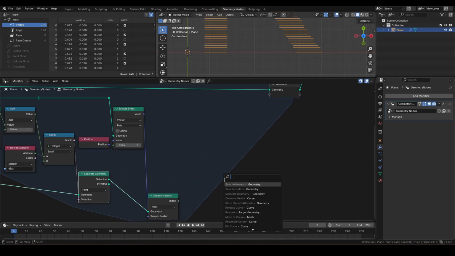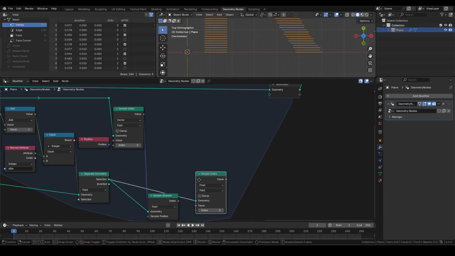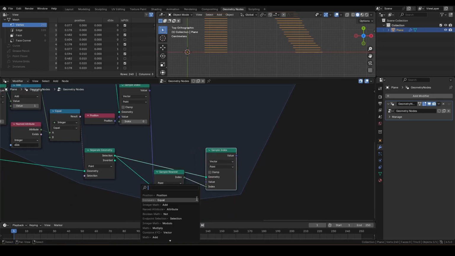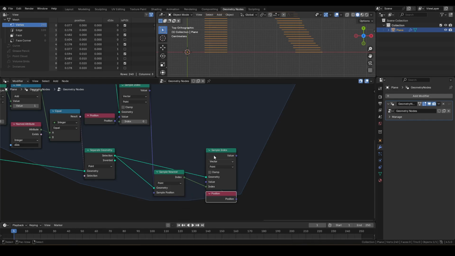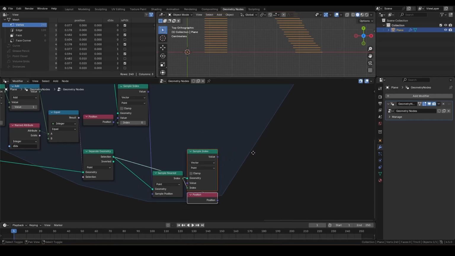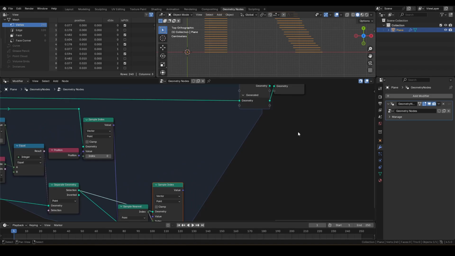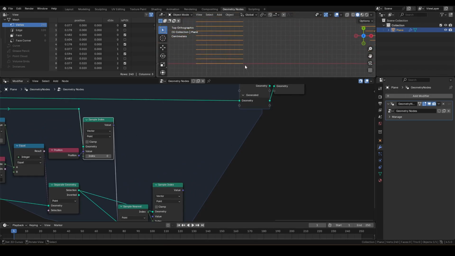Grab a sample index out of the bottom separate geometry, set it to vector, point, then connect the sample nearest result to index, and position to value. Now we have the position for both A and B. Just to clarify, the top sample result is of point A and the bottom is of point B.